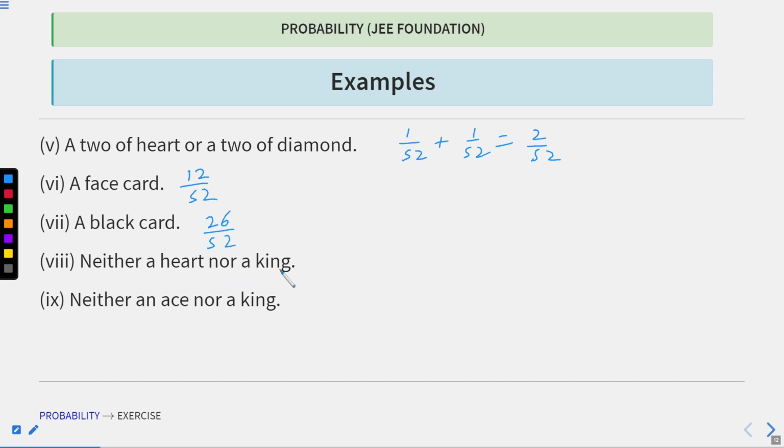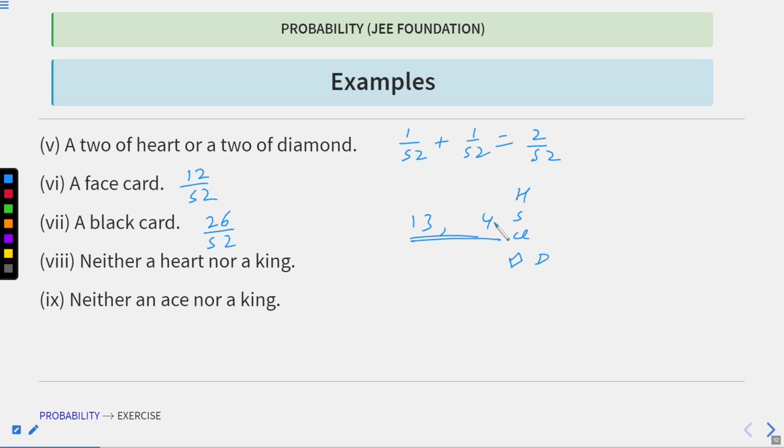Neither a heart nor a king. So if you recall, heart numbers are 13 and kings are 4 in number. Kings can be of heart, spade, club, and diamond also.